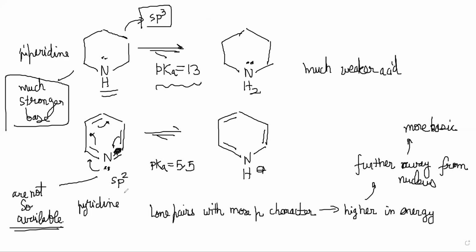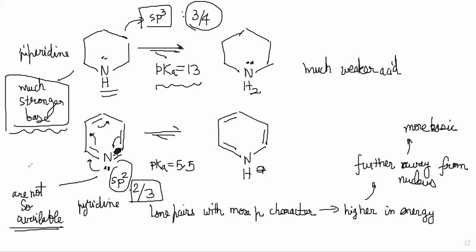So this hybrid orbital's p character is 2/3, and this hybrid orbital's p character is 3/4. So more p character is more basic. That makes sense. We have already predicted that it is a much stronger base. You understand?